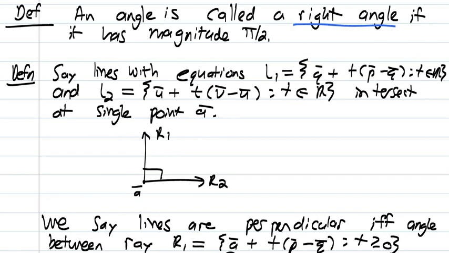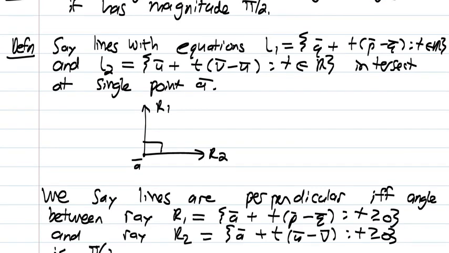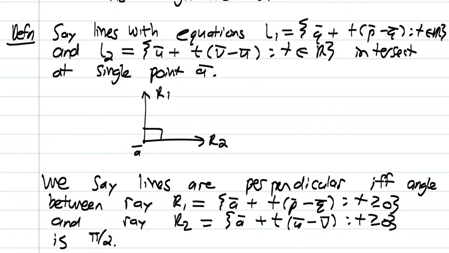So what we can do is we can form two rays. We can form the ray originating from point A, and we can say that ray 1 is of the form A plus T(P minus Q), where T is greater or equal to 0, and ray 2 is A plus T(V minus U), where T is greater or equal to 0. So we say the lines L1 and L2 are perpendicular if and only if the angle between these two rays is pi over 2. So it is right angled.